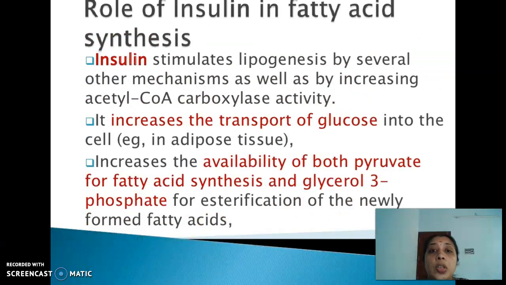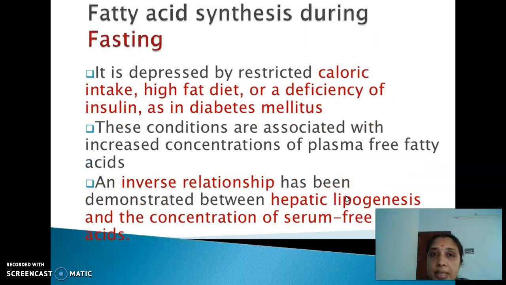What is the role of insulin? Insulin stimulates the lipogenesis by increasing the acetyl-CoA carboxylase activity, and it enhances the transport of glucose into the cell. It increases the availability of both pyruvate for fatty acid synthesis and also glycerol 3 phosphate. കാരണം fatty acid synthesis നടന്നു കഴിഞ്ഞാൽ it is always followed by TG formation. അപ്പോൾ TG ക്ക് എന്ത് വേണം? glycerol 3 phosphate വേണം. So what does insulin do? Insulin carries out the activation of fatty acid synthesis. അതേ സമയം തന്നെ it also carries out increased concentration of glycerol 3 phosphate so that TG can be synthesized.